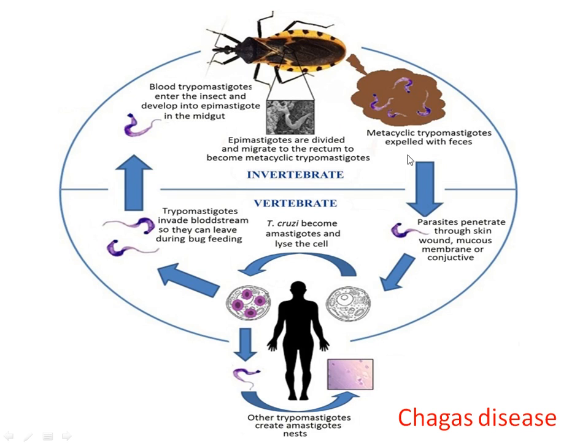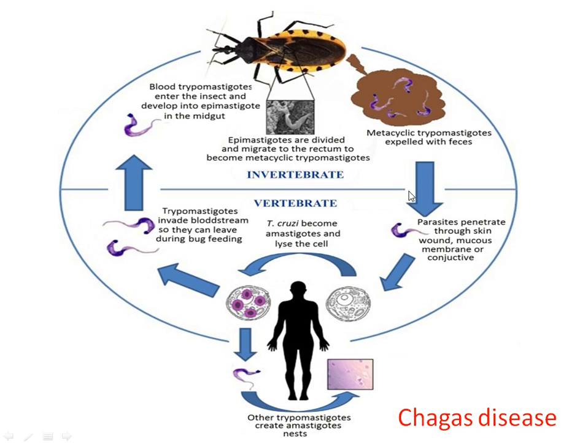Here you can see, as I told you in the previous video, the trypomastigotes are very much present in the excreta, or the undigested food material, and they get scattered in the soil.